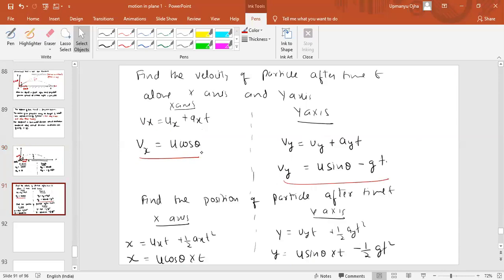Sorry, I have taken v there, so it should be v cos theta, not u cos theta. This should be v cos theta because I have taken v there. This should be v cos theta, and v sin theta minus gt.